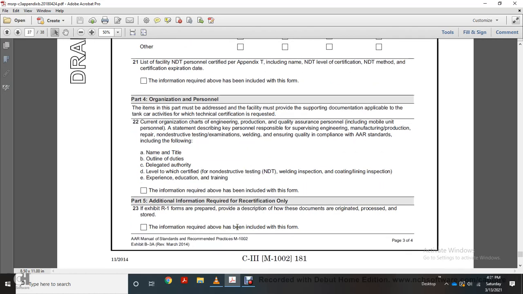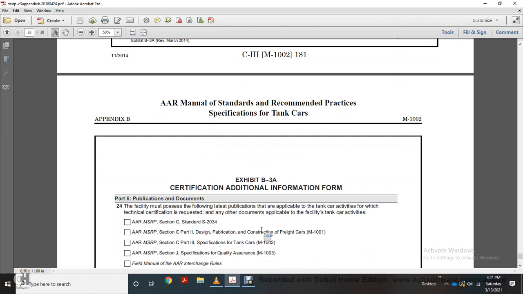Part 5, additional information required with the recertification only. Exhibit R1 forms are prepared with a provided description of how the documents originated, processed, and stored. The information required above has been included within this form. And Exhibit B3A, certification additional information. And Part 6, publication documents.